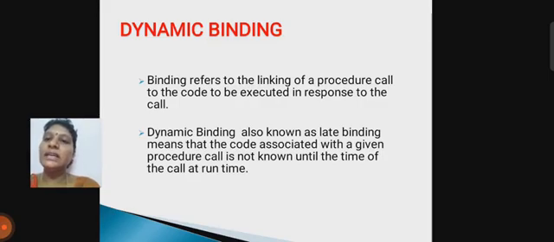That means we call some function, and the code associated with the given procedure is not determined until the time of the call at runtime. Dynamic binding is also known as late binding. We execute the responding code at runtime, in our procedure call.